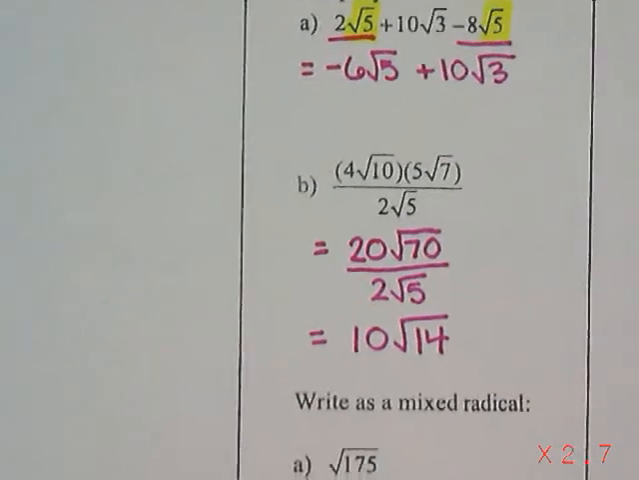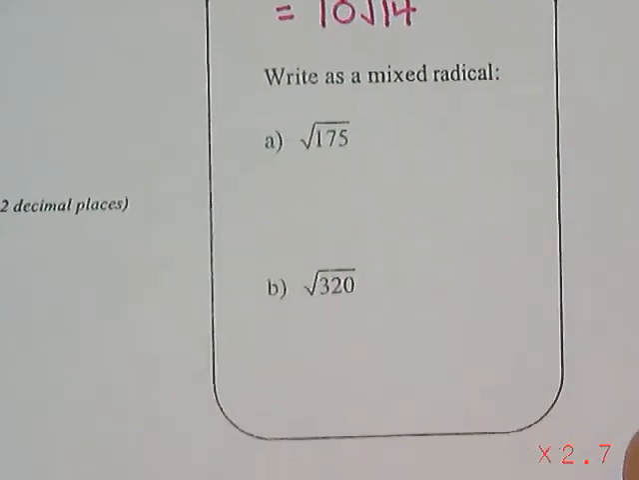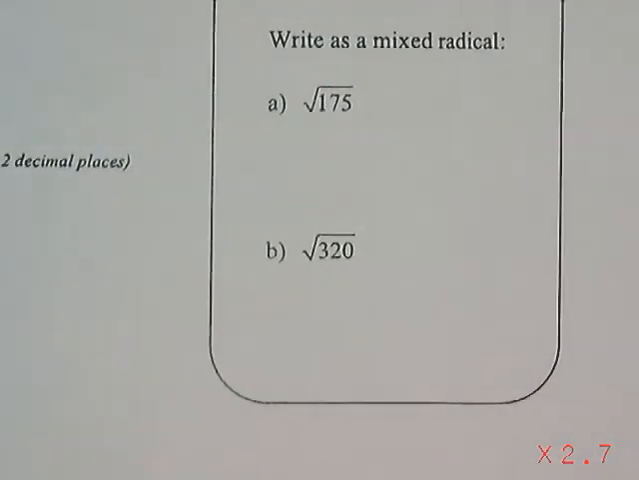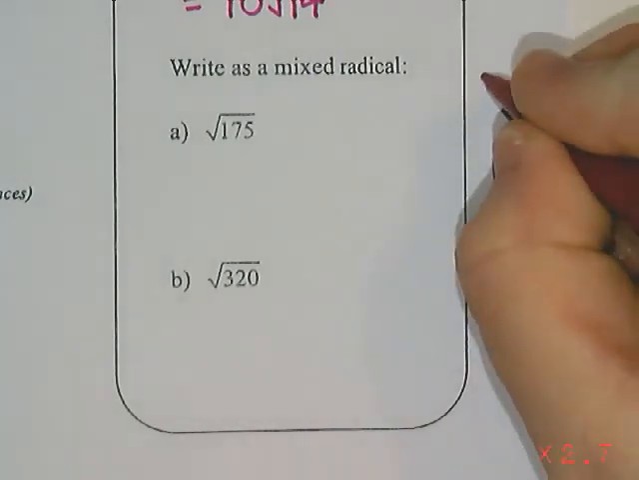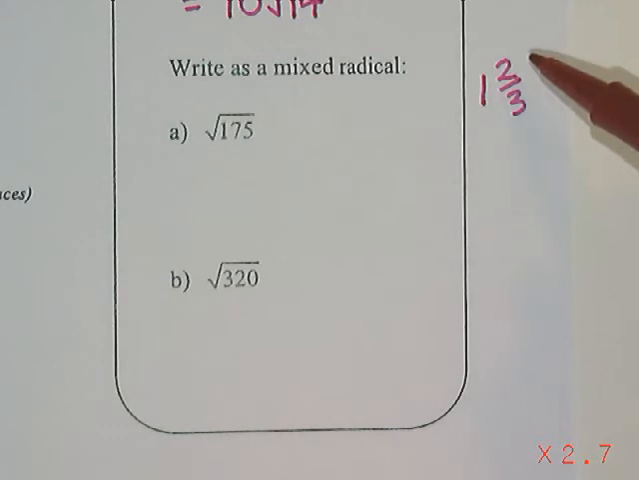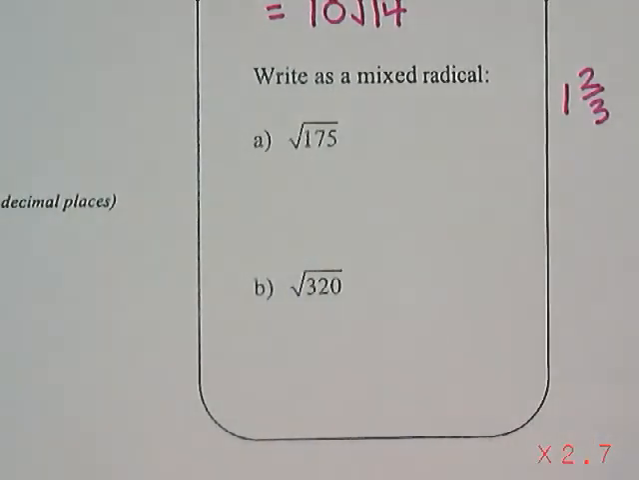Now the skill that we're most interested in today is how to write things as mixed radicals. Mixed radicals are kind of like mixed fractions. A mixed fraction is something like 1 and 2/3, where there's a whole number part out front and then the fraction part remaining. So what we want to do here is something similar. We want to write this as a mixed radical.